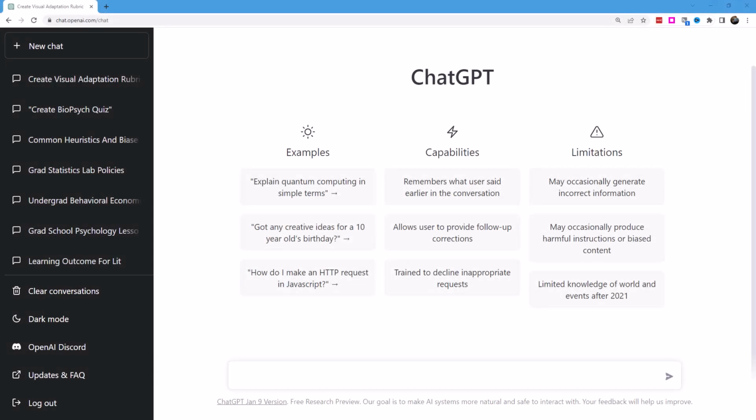I'm going to try something different. Typically my prompts are related to higher education, maybe high school, because that's the domain that I typically work in. But this time I want to try and create an activity designed for small children.